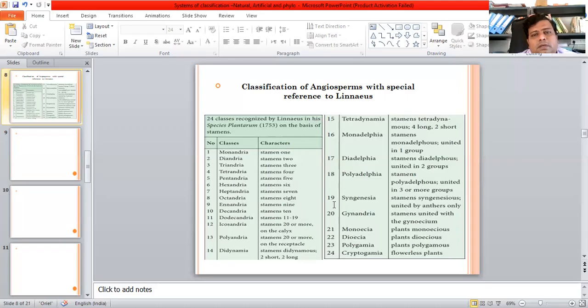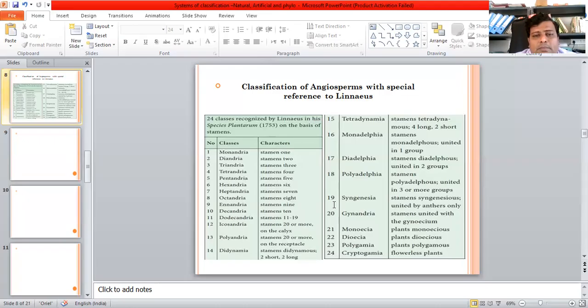It provided a reference work. He gave clear-cut concepts of species, and these concepts are still being used today. There were also some disadvantages to the system given by Linnaeus. The system was artificial or temporary. He later realized that the system should be changed to a natural system. Linnaeus grouped some unrelated plants due to similarity in flower structure. He also used some religious concepts for differentiation or classification.